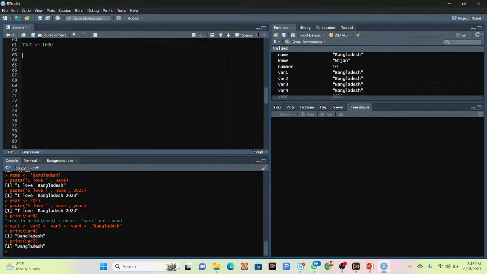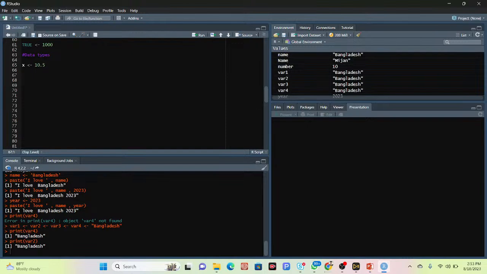So in this time we talk about the data types. First of all, I take a variable name, suppose x. In this variable, I store 10.5.